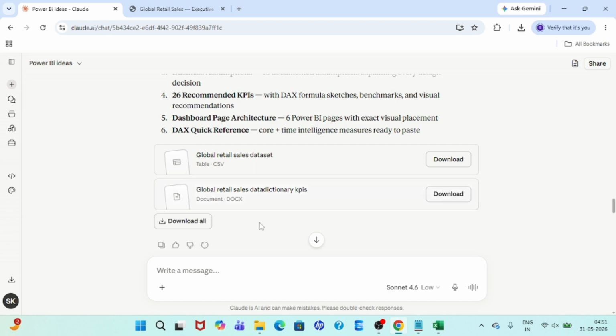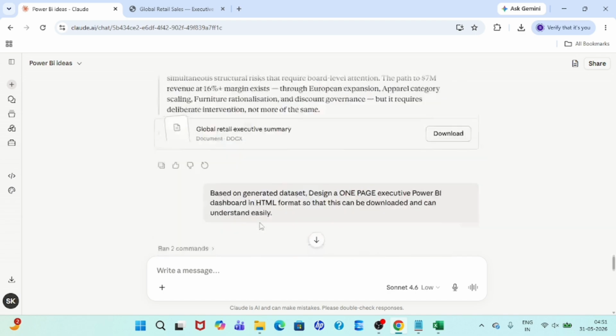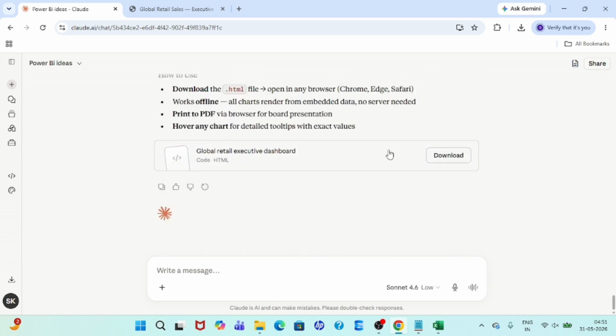We can read and understand them, and we can present this dashboard to the user. So this is how we have used prompts end to end to generate an end to end Power BI dashboard, right?